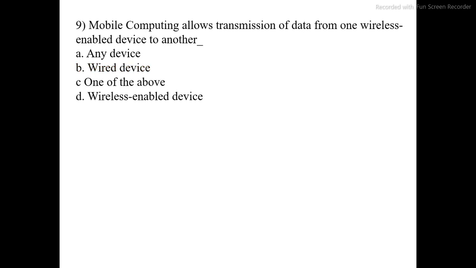Mobile computing allows transmission of data from one wireless enabled device to another. Option A, any device. Option B, wired device. Option C, none of the above. And option D, wireless enabled device. The correct option is D, wireless enabled device. Mobile computing allows transmission of data from one wireless enabled device to another wireless enabled device. D option is correct. Go to the next question.